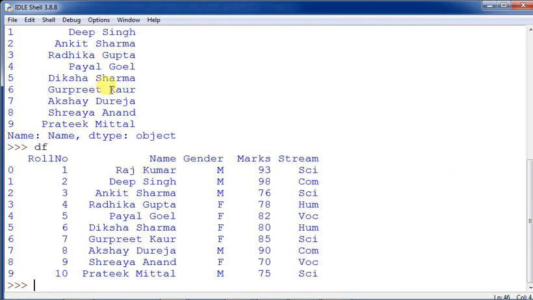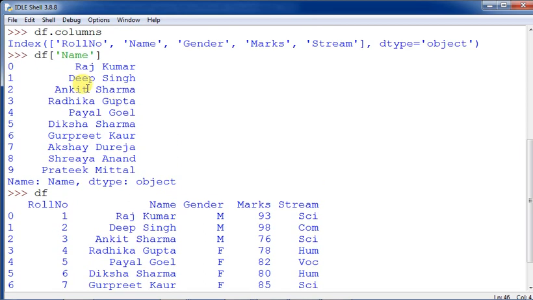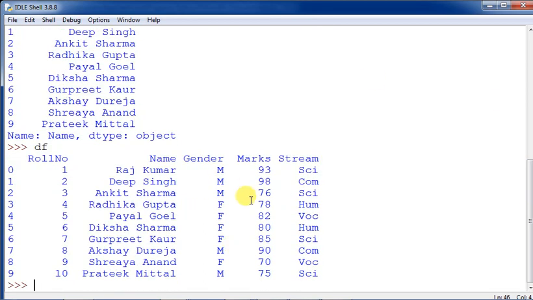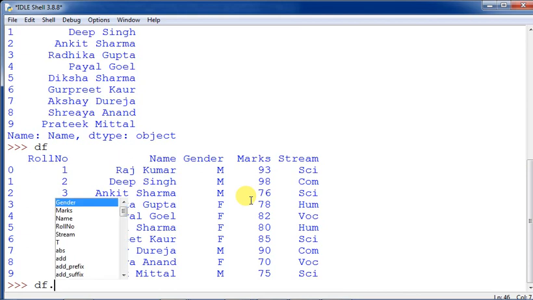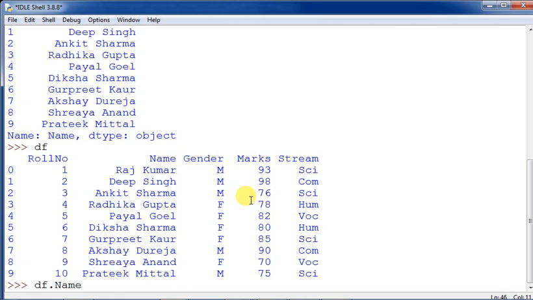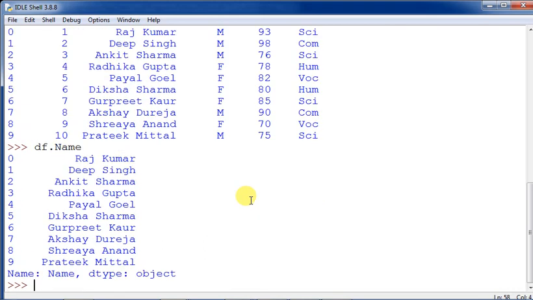So you can see the name has been printed, and in this command I have given df and this single quote name. Now you see how this can be printed once again. What you can give here is df dot, and if you give name, then see what is happening. Let us see, df dot name, and this one also has been printed.